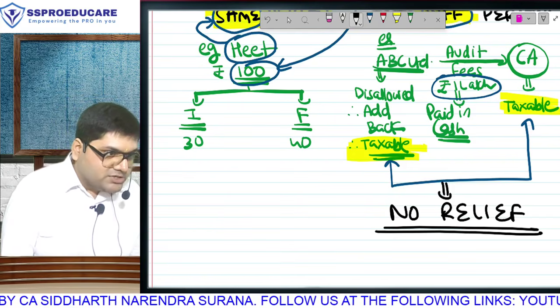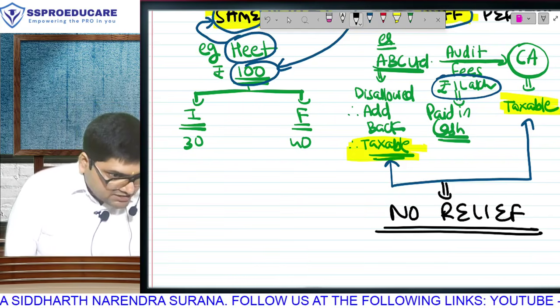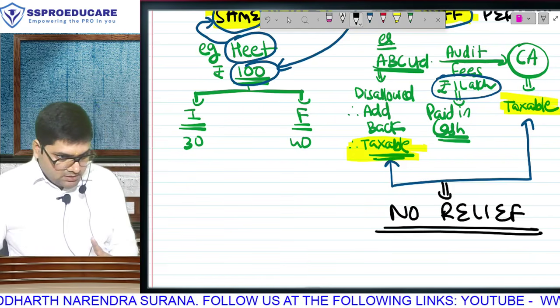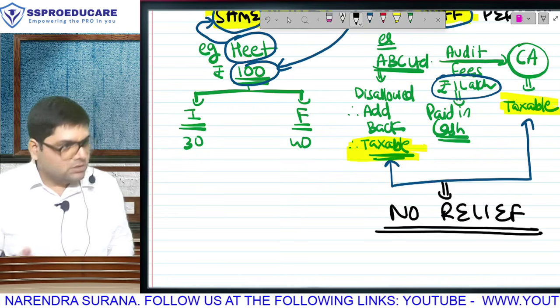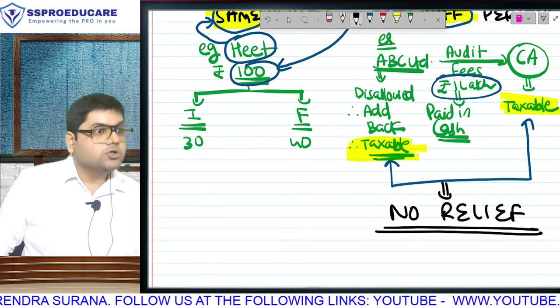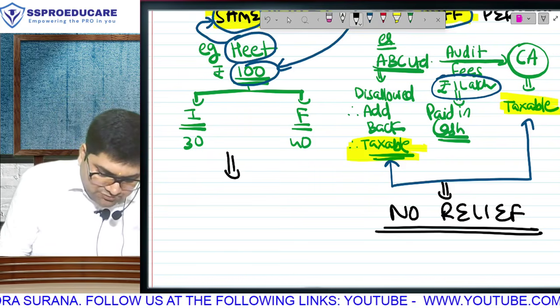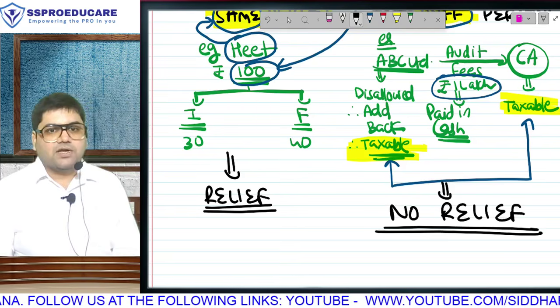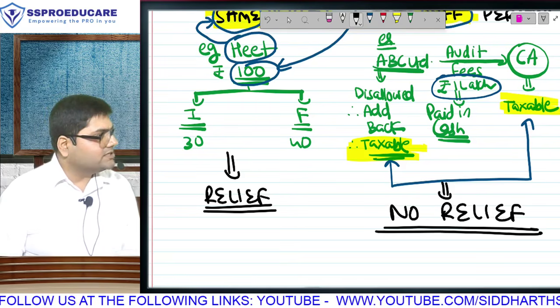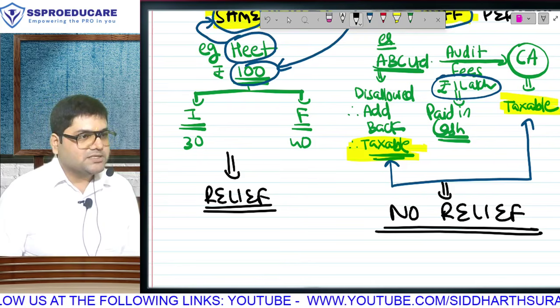Relief will come only in juridical double taxation. That is the Heath story, which is a genuine case. Resident in one country, income in another country. So both countries are levying tax. Tell me, yes or no, is that genuine hardship? So we will give you whatever relief we have to give you, only in cases of juridical double taxation.